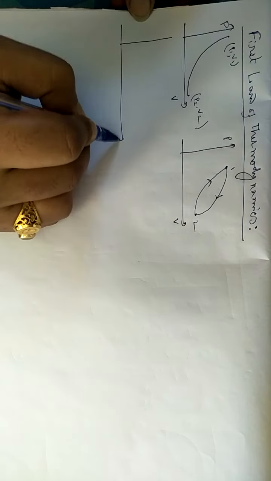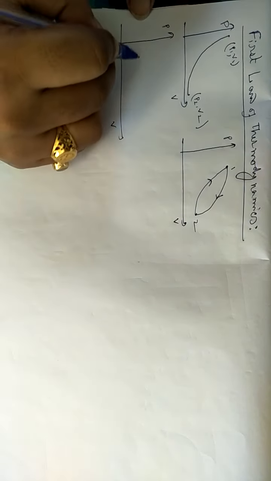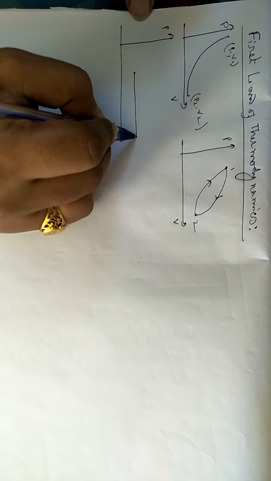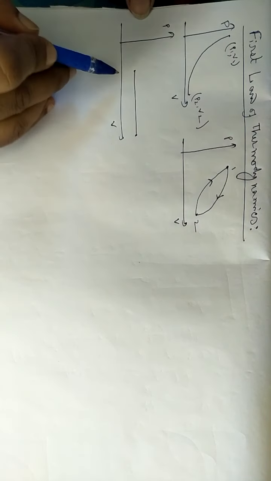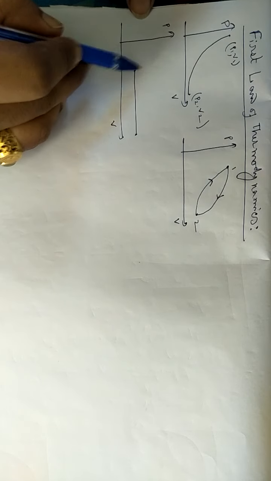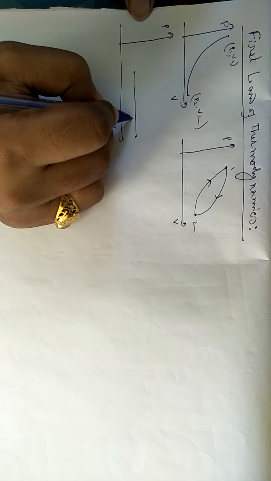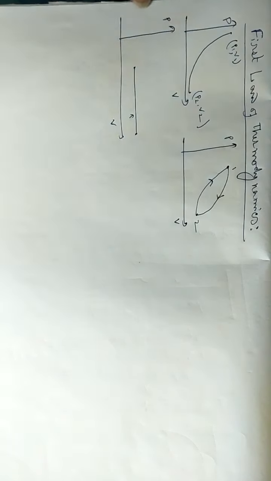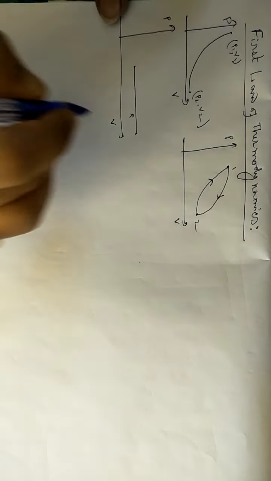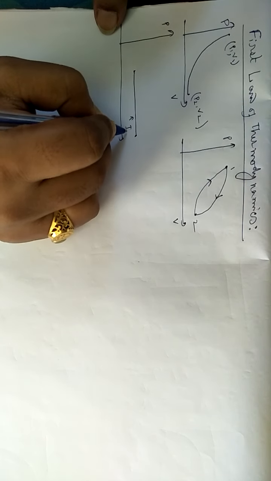Also we have seen that in the PV diagram, if a system changes from this point to that point, volume is changing but pressure is constant. So this type of thermodynamical system will be called an isobaric system, as volume is changing and pressure is constant, and this curve will be called one isobar.